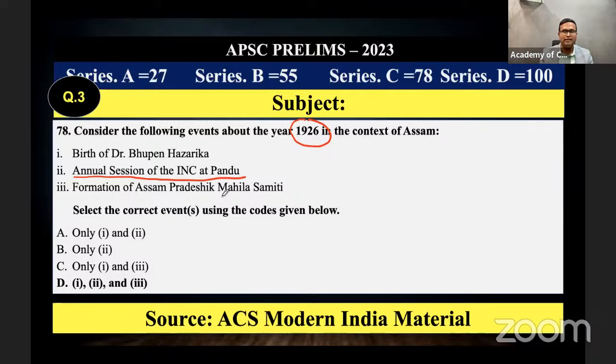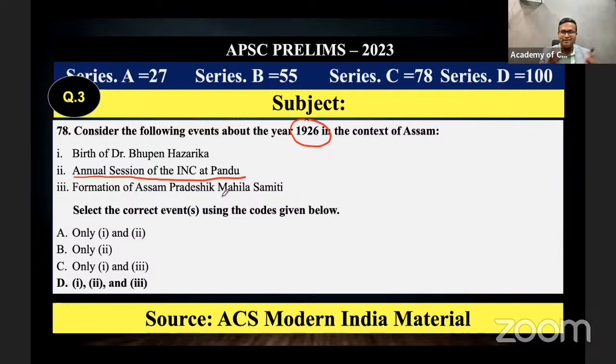Then Swami Shraddhananda was the leader of Arya Samaj. The next session of INC was the 1926 Guwahati session. In the 1926 session, Mahatma Gandhi presented a tributary resolution for Swami Shraddhananda.